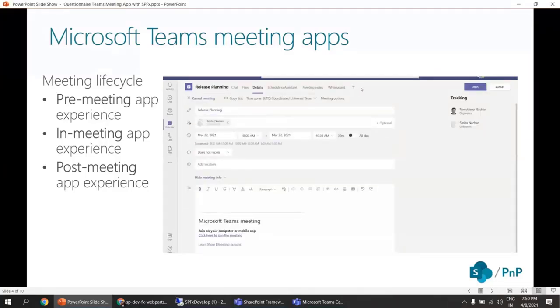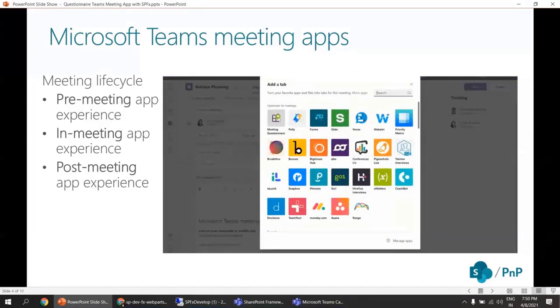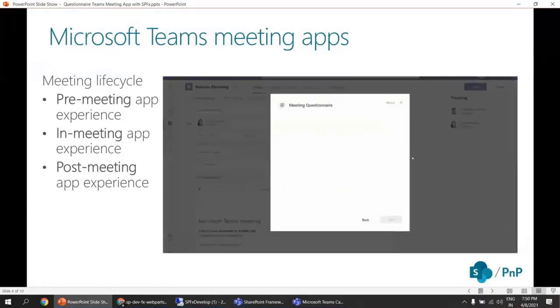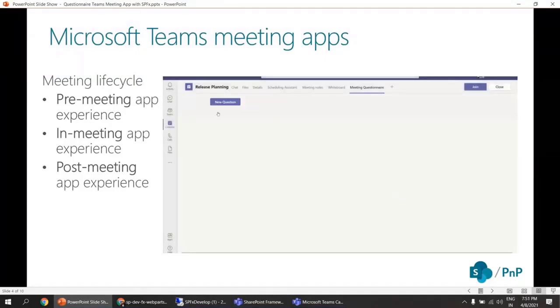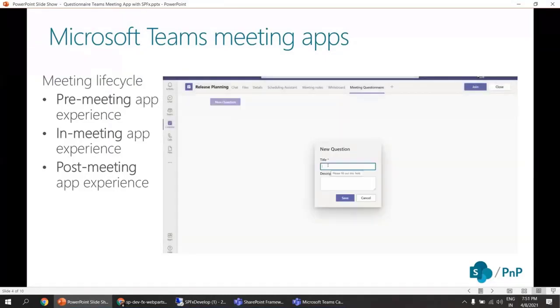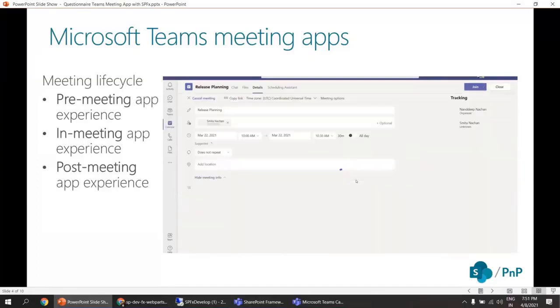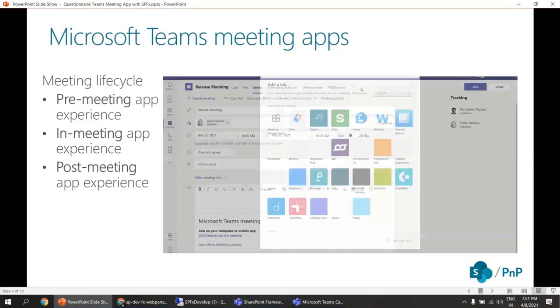So this specific sample, the questionnaire meeting app, is a pre-meeting app experience built with SPFX. It provides a pre-meeting experience for Microsoft Teams meeting attendees to ask questions related to that particular meeting before it actually starts. If you have any questions for the meeting organizer or for the other attendees, this app lays down a foundation to create a forum where you can post your questions before the meeting starts. And these questions can then be handled by the organizer during the meeting.